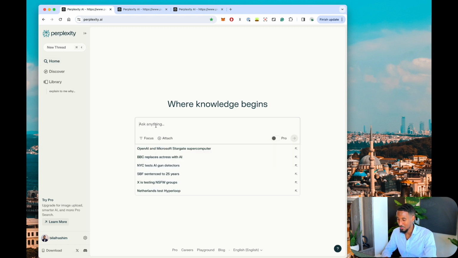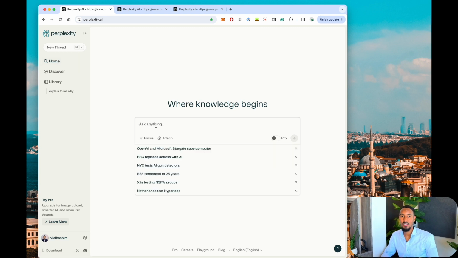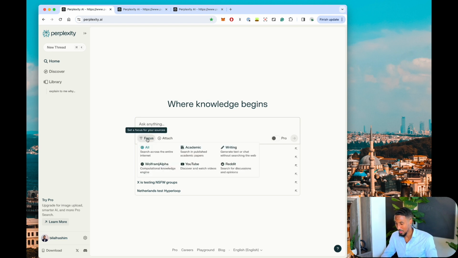Some interesting things to note is that when you're searching, you can enable the focus mode. And so what the focus mode does is when you click on it, you have different areas that you can focus on. And so you can tell the AI model, for example, all. So it's going to search for data all across the internet. My favorite is academic because it really restricts the data that it gives you to academic papers, research articles, essays, scholarly publications. And so that has proven to be really useful for me.